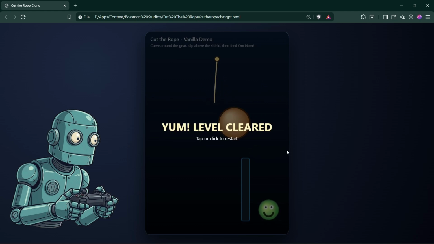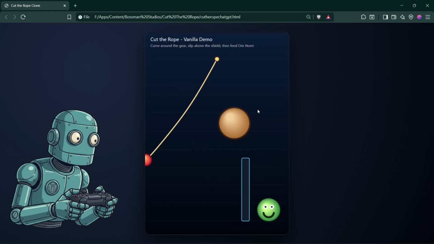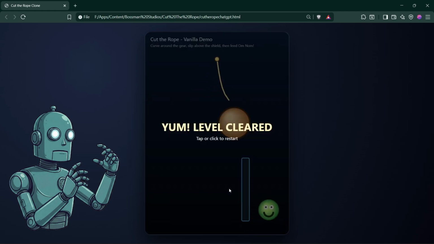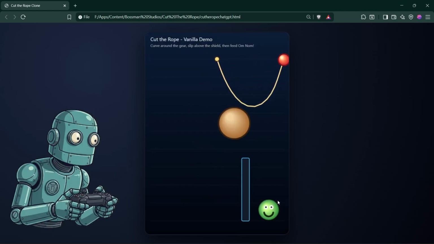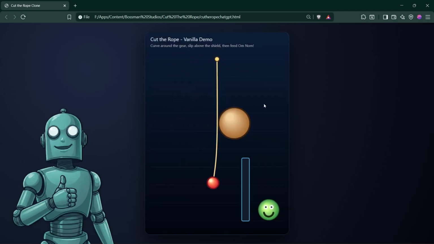To win, I actually had to time the rope cut correctly. Cut too early or too late and you'd miss the goal. It wasn't overly complex, but for a third attempt, this was a huge improvement. The level required intention, timing, and understanding the physics, and that's exactly what Cut the Rope is all about.